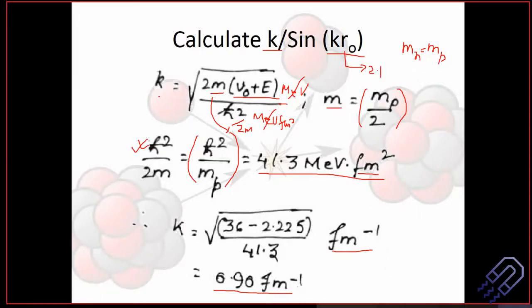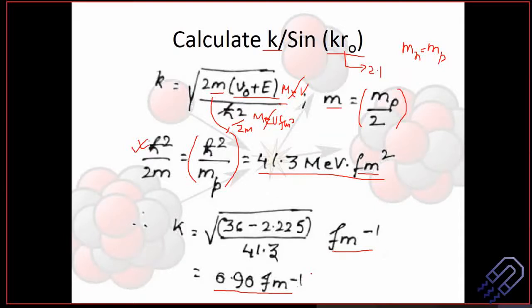So what we do here is that we are finding out the value of K, and it is quite interesting to see that K has a unit of inverse of distance. Why inverse of distance? Because if you remember from wave theory, K is equal to 2 pi by lambda, and 1 by lambda is nothing but the wave number. So K is actually related to the wave number.